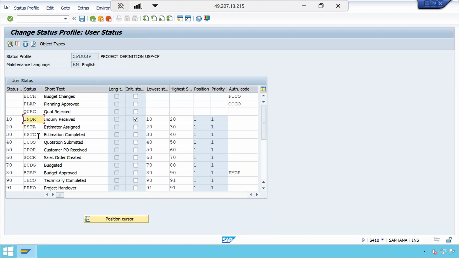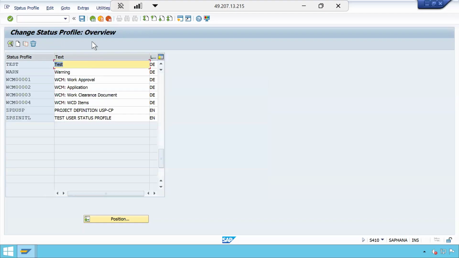But I remember that with estimation completed, we must be able to create the quotation, because the next status is quotation submitted. So we must be able to create the quotation with the status estimation completed. Unless you reach estimation completed from inquiry, you will not be able to create the quotation. That is the error that we faced. At what stage I got that error, I need to check. But now, for both the statuses, till we reach status number 30, it will definitely not allow.